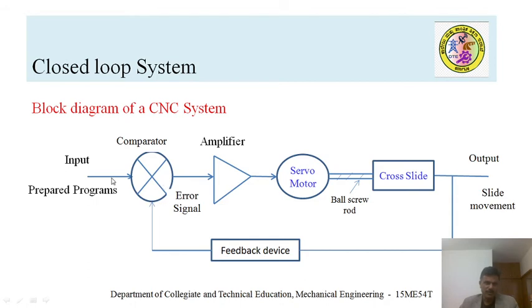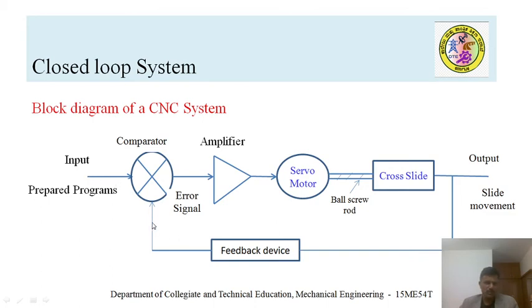For example, as I already mentioned, if your CNC machine is set for 10 millimeter in the X direction, the comparator sends a signal to the amplifier, then it moves to the servo motor, and the cross slide starts functioning. Whenever the cross slide starts to move, the feedback sensor senses that value and it is verified in the comparator. Suppose the cross slide moves 1 millimeter, then 1 millimeter is compared with the input value of 10 millimeter.